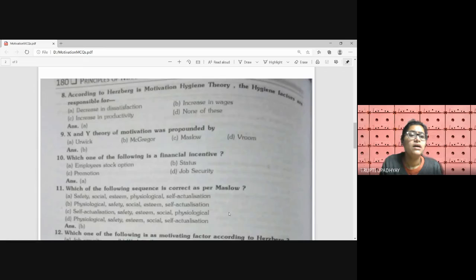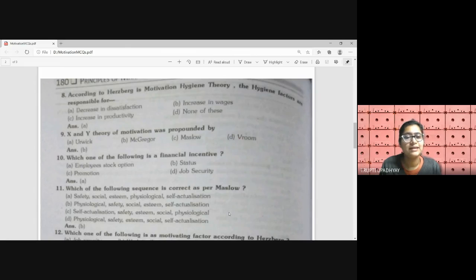Next question. According to Herzberg's motivation hygiene theory, the hygiene factors are responsible for A, decrease in satisfaction, B, decrease in dissatisfaction, C, increase in wages, D, increase in productivity, E, none of these.